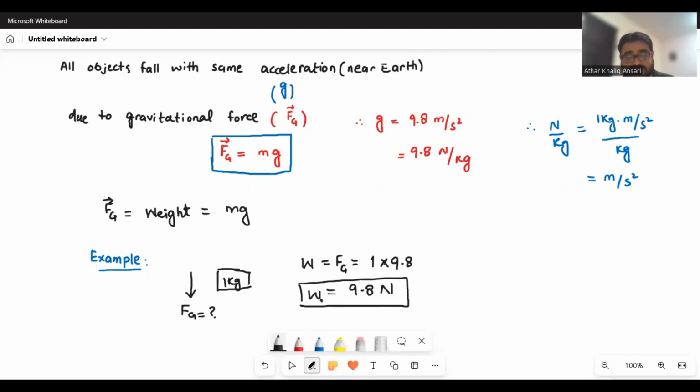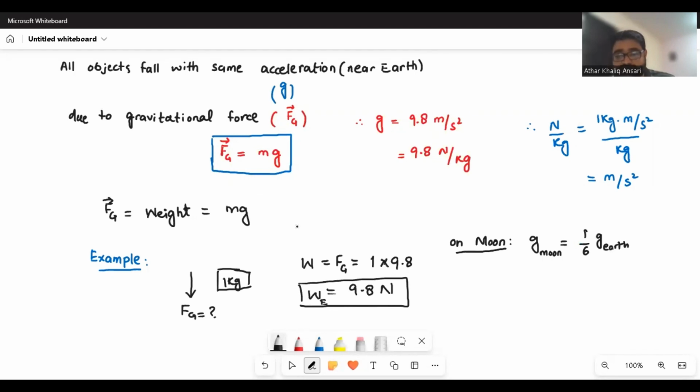But in a similar sense, if I want the same weight on the moon or any other planet, we need to know the gravitational pull of the moon. As we remember from the previous sessions, the force of gravity on the moon is 1/6 of the gravity on the earth. So we can just substitute the value. Gravity on the moon is 1/6 of gravity on the earth.